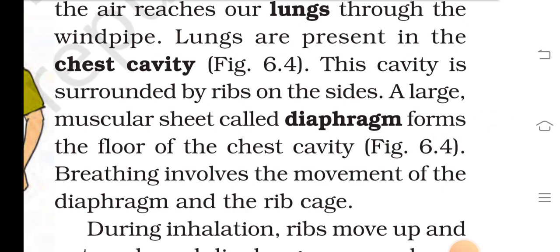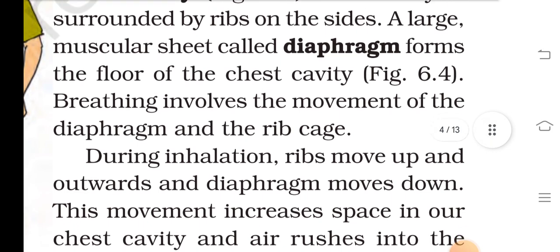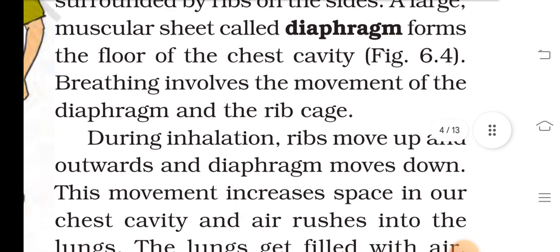Lungs are present in the chest cavity. The cavity is surrounded by the ribs on the sides. A large muscular sheet called the diaphragm forms the floor.